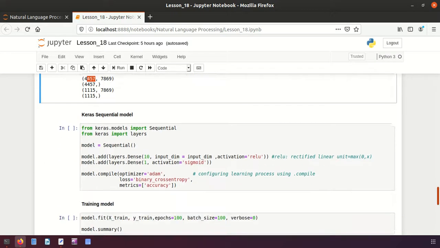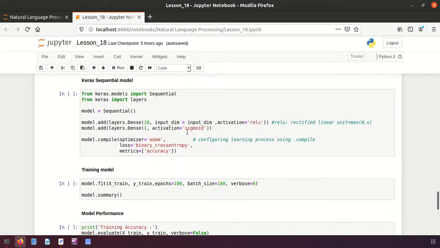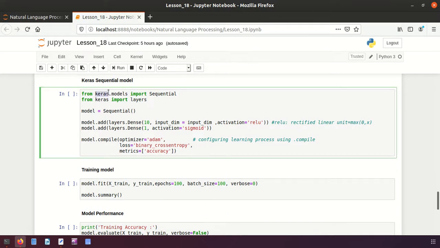Now what I'm going to do here, we will be using the Keras sequential model. Here I say from keras.models import Sequential, and then we have to use the layers, right? Then I'm instantiating the Sequential model. The model is created, and then I'm calling another function called add, and then I say layers.Dense, because